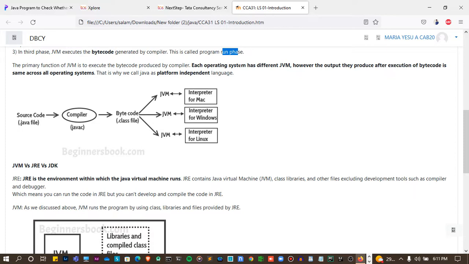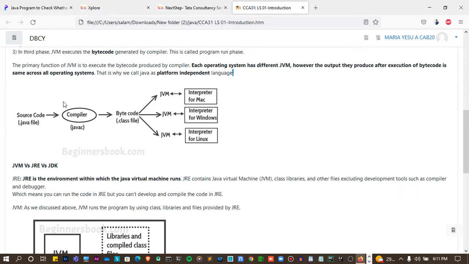And then each operating system has a different JVM. Each operating system, here you can see Mac, Windows, Linux, has a different JVM. Okay, here one JVM, here another, here is another one. However, the output they produce after execution of bytecode is the same across all the operating systems. Now you can understand what I am trying to say. That's why we call Java a platform independent language.